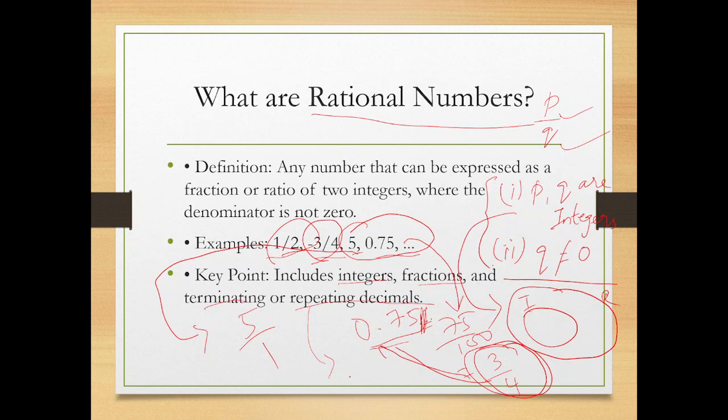For example, pi, value of pi. Value of pi is 22 by 7. What is the value of 22 by 7? 3.14.